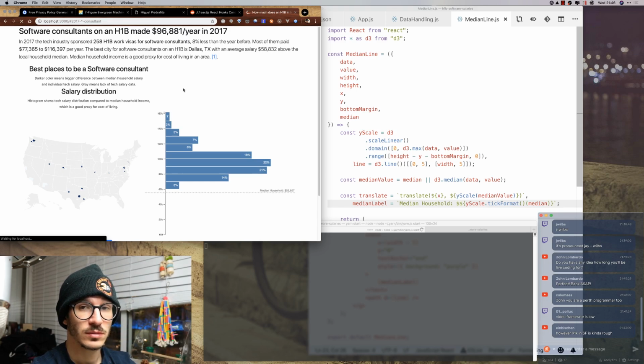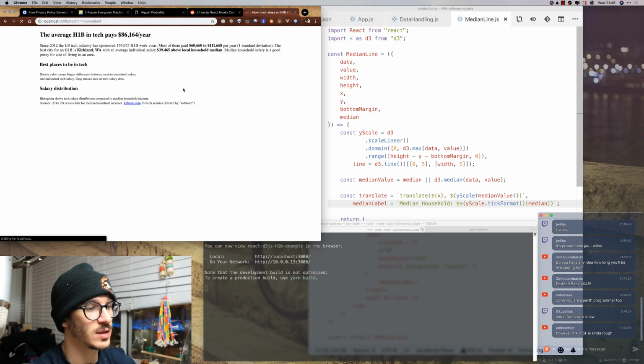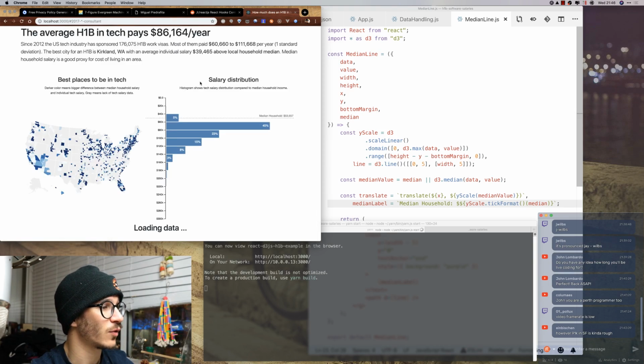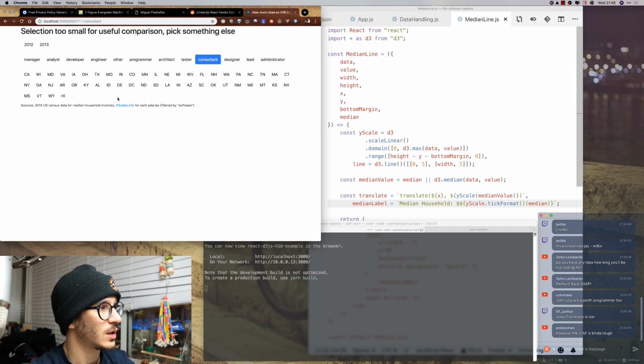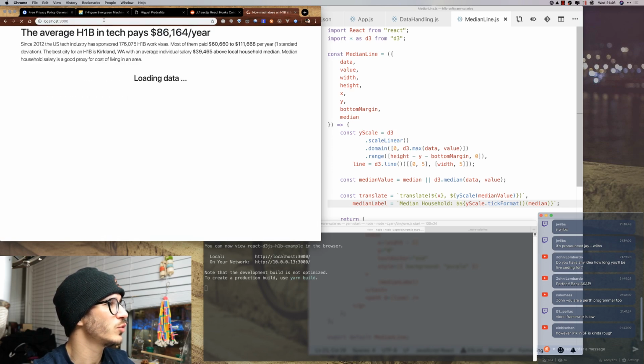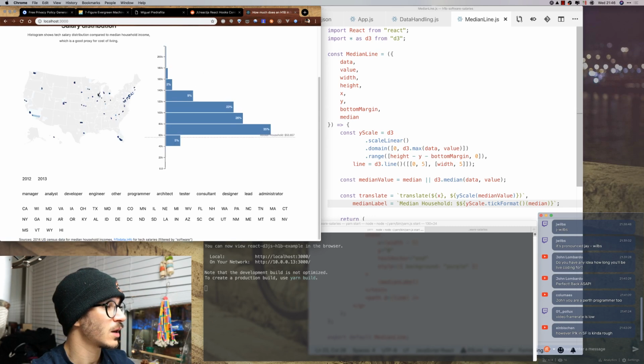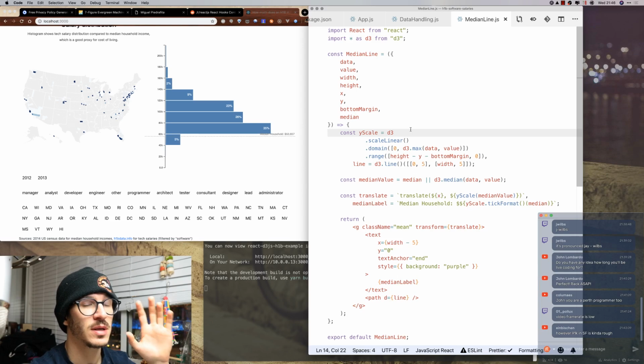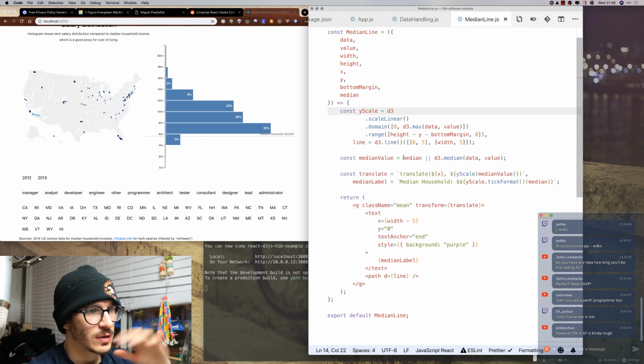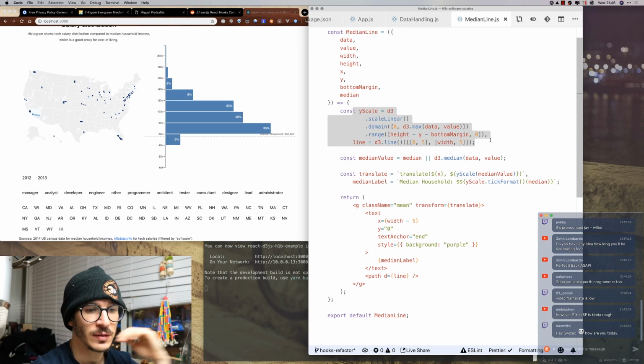Again, this is a poor top of the line 2017 MacBook Pro, so its CPU was not made to run all of this stuff all at once. Screenshot, and yes, gotta remove the filtering because our filtering was wrong, and now we have all of this stuff. So we can start with the median line because that is the simplest visualization. So the first thing this is doing, it's creating a linear scale.